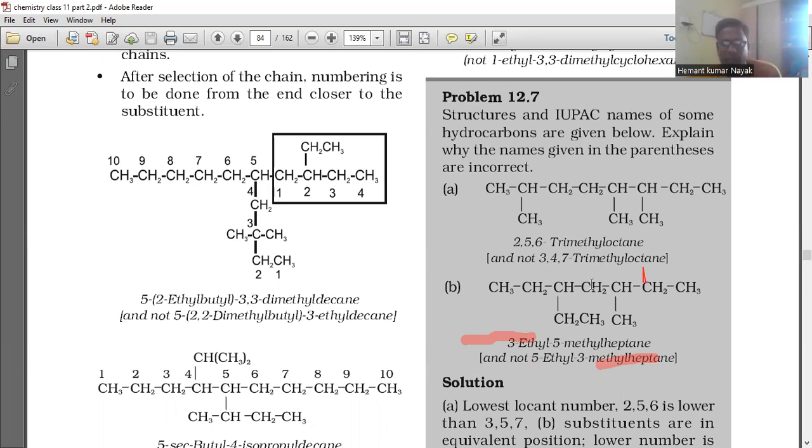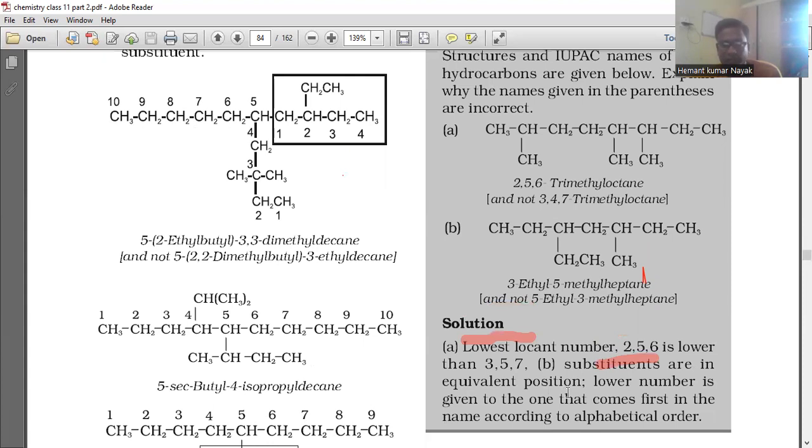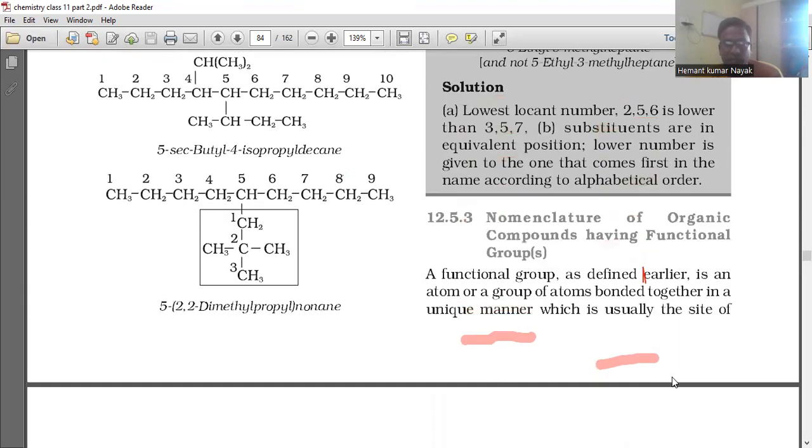3,4,7 trimethyl. Lowest locant number: 2,5,6 is 4, then 3,5,7. And for B, 3-ethyl, 5-methyl, and not 5-ethyl. So substituents are in equal position. Lower number is given to the one that comes first in the name according to alphabetical order. So alphabetical order, the lower name is ethyl, so 3-ethyl. So that's why 3-ethyl, 5-methyl.